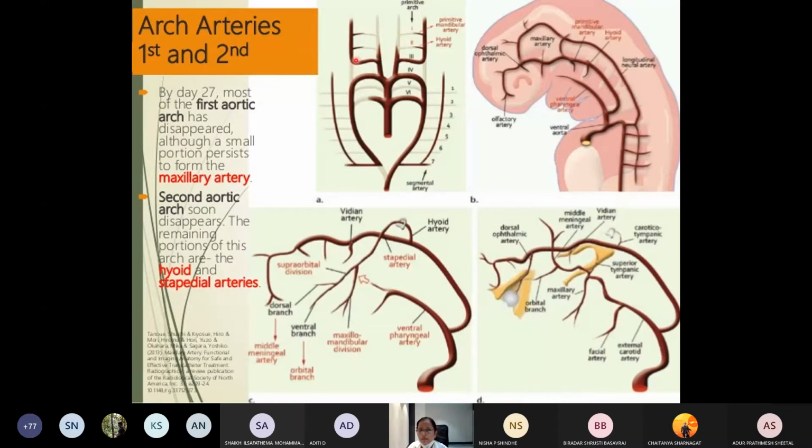So this part will disappear. This is called the ductus caroticus. Okay, so from the first arch we have mainly the maxillary artery. Most of it will disappear. Only some part will form the maxillary artery.